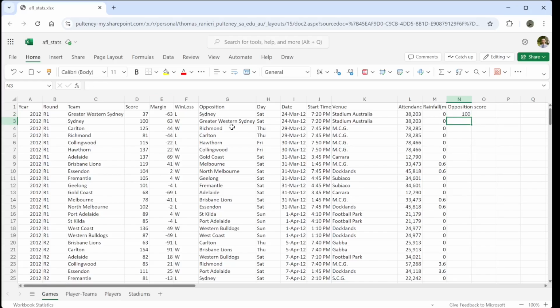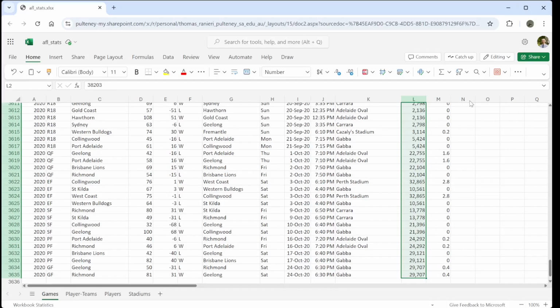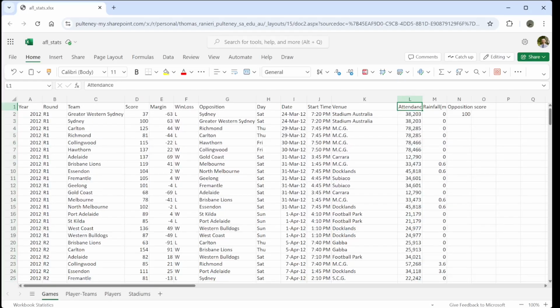Now we could do this for every single one of these rows, but there are a lot here. There are heaps and heaps and heaps, 400 and, no, even more. 3,635 rows. So we would be typing a lot of numbers if we had to do it by hand. Let's get the computer to do it.